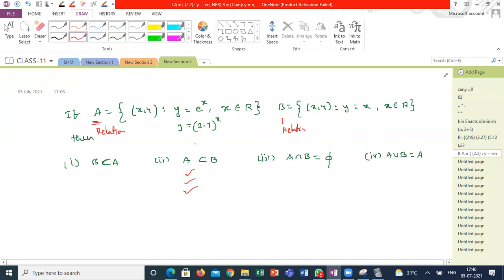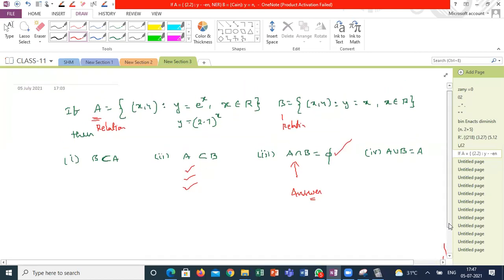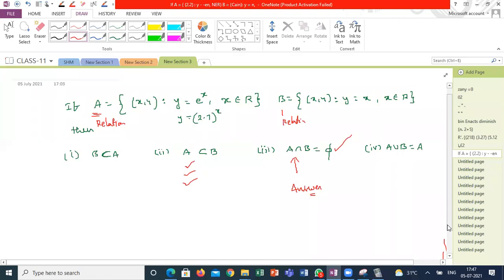Let's see. The answer is the third option. I will tell you how to approach. See here, the solution is not important. The method, the discussion to approach a numerical, is important. From a general point of view, many people will feel sets and relations are easy, but there is a chance of twisting the questions here.